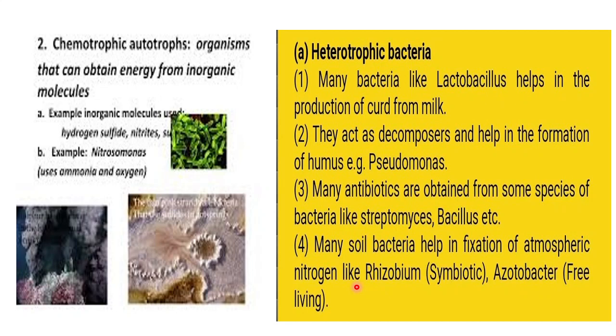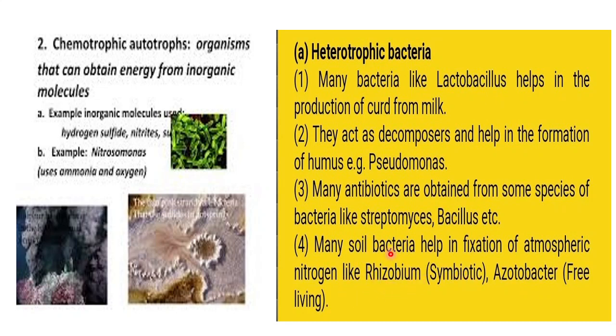Then there are many bacteria, monerans present in soil, which help in fixation of atmospheric nitrogen. A little while ago I already talked about it. That is done by photosynthetic forms. There are even some heterotrophic forms which can help in fixation of atmospheric nitrogen, like Rhizobium bacteria. You must be familiar with the term Rhizobium. Rhizobium bacteria attach themselves to the roots of leguminous plants like pea plants, and thereby help in changing atmospheric nitrogen into nitrates or nitrites, just as cyanobacteria do.